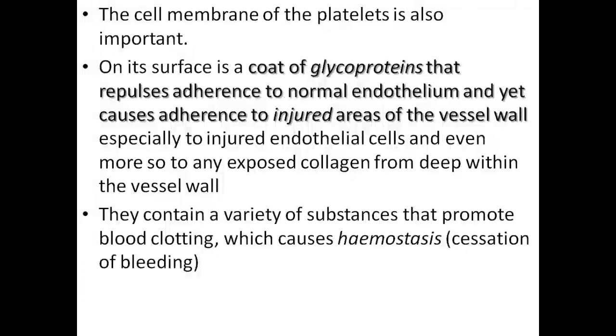So once there is bleeding, these platelets migrate by detecting any presence of damaged endothelial cells or collagen fiber deep within the endothelial cells of the blood vessel. And once they act on that surface, they start to initiate the cessation of the bleeding by what we call blood clotting.